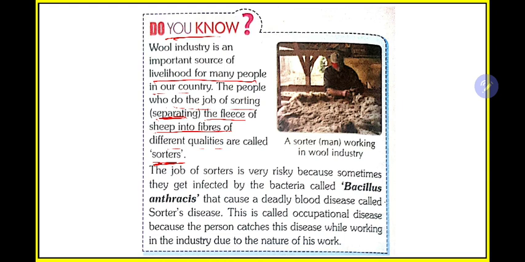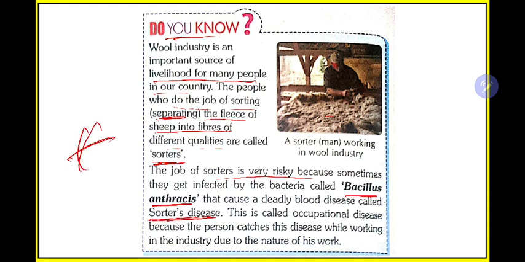some bacteria or infected microorganisms come in contact with them, and this may affect the person working with them. So what happens when the person who is removing the fleece, that is the hair from the body of the sheep, comes in contact with this bacteria known as Bacillus anthracis? They get a serious fatal disease which can lead to death also. This disease is known as Sorter's disease.